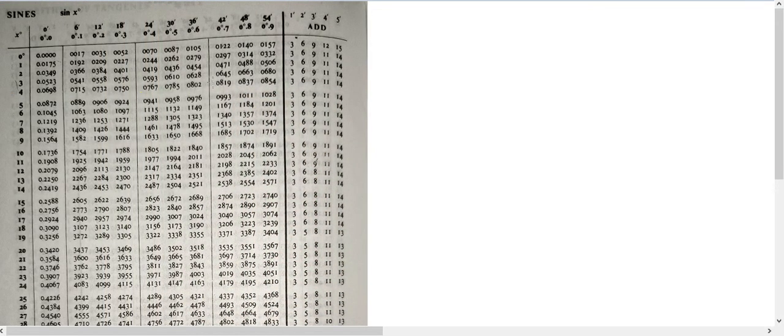I have taken actually page number 14 of sine. As you can see on the top, this is what is sine. So the sine value for that is what I am going to take. So here it is, sine. Now this is only page number 14.